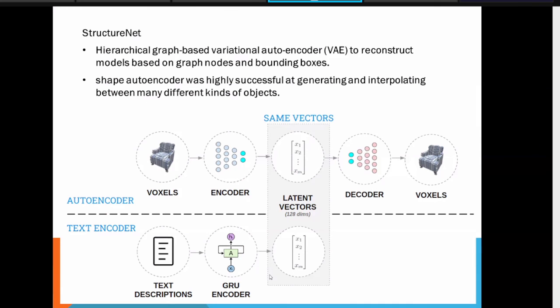There is one more interesting project called StructureNet. What is StructureNet actually? Here it uses an autoencoder to encode the graphics-related data to construct the final object. It is a hierarchical graph-based variational autoencoder, VAE, to reconstruct models based on graph nodes and bounding boxes.